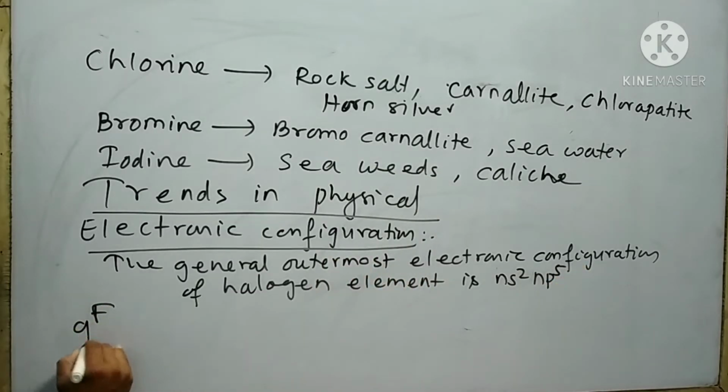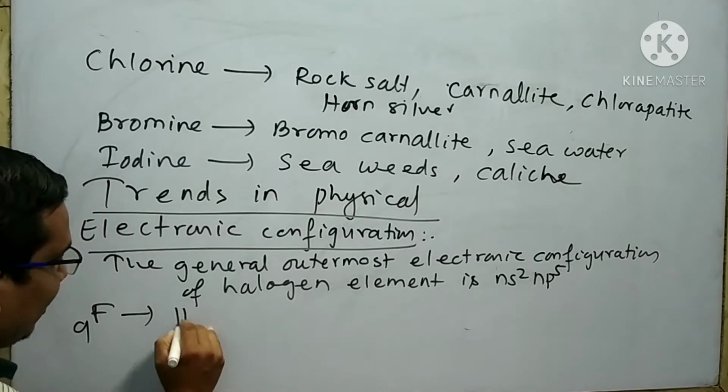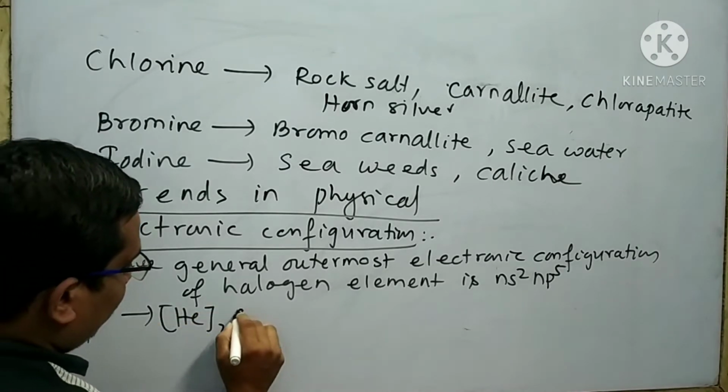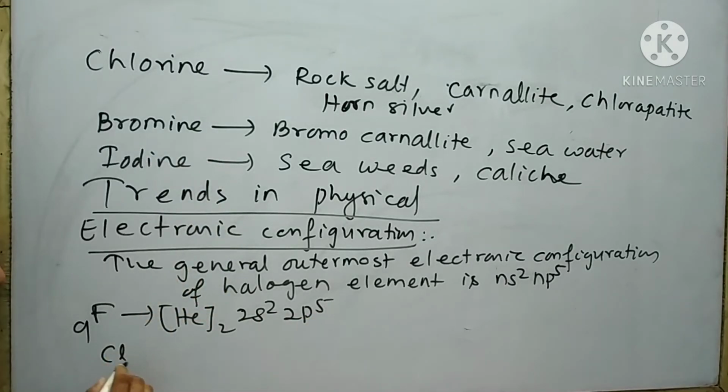Fluorine, having atomic number 9, has electronic configuration helium 2s2 2p5. Next is chlorine, having atomic number 17. The electronic configuration is neon 3s2 3p5.